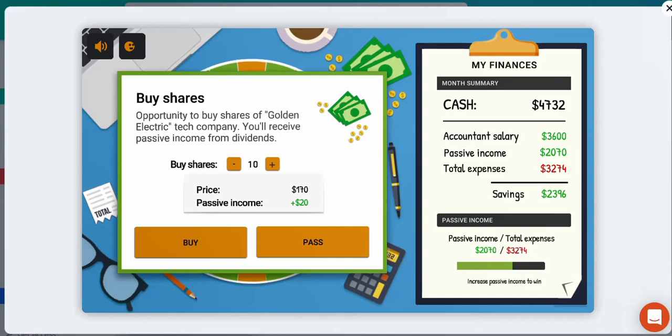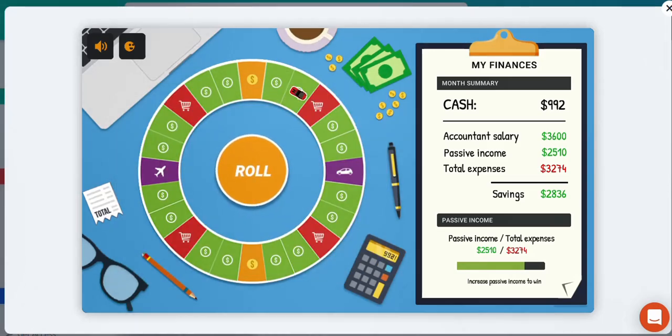Right, can we buy more shares? Definitely, we've got lots of cash available. Let's try to buy as many of them as we possibly can, but still keep some money available just in case. I'm going to go with that just over. There we go. That'll be just under 1,000 remaining. Let's buy that. Okay, so we've got 992 cash available, but we've increased our passive income.